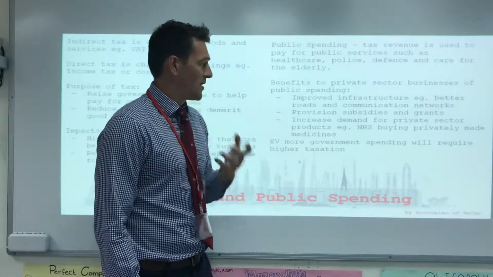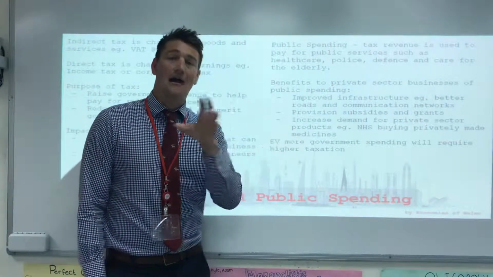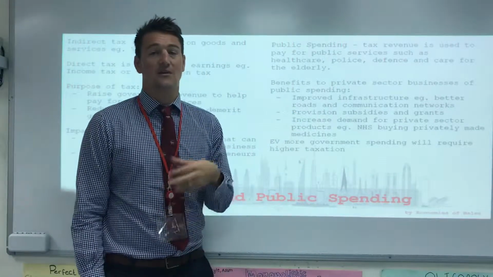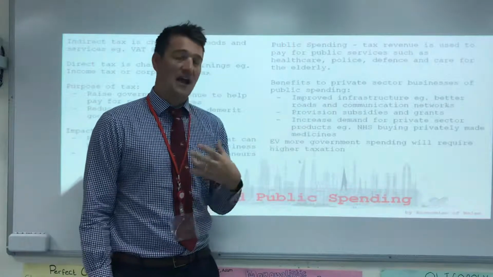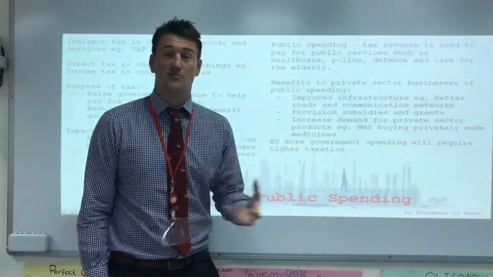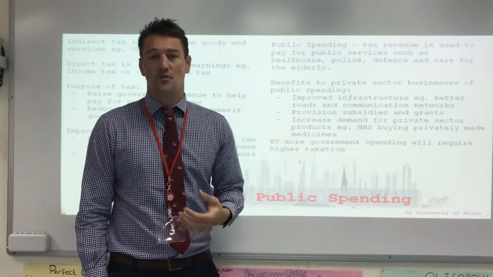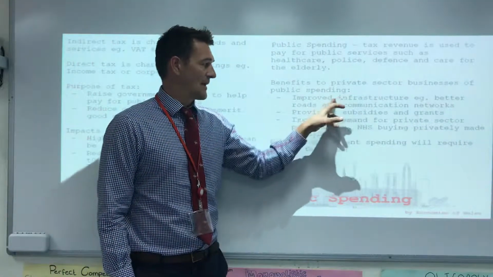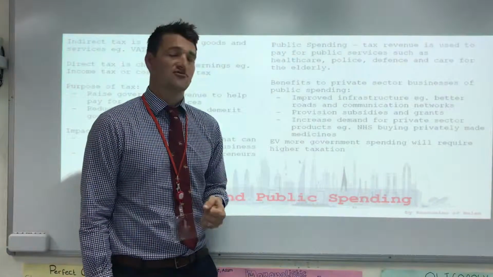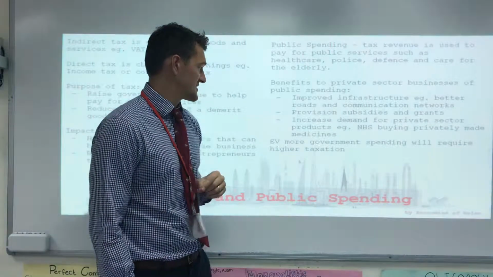Benefits to the private sector of public spending. Okay, so we've got to think to ourselves, it's unusual for students to think about this, but how the government spending money, how will this actually benefit businesses? Well, essentially, they will be spending money on roads and communication networks, and we call that infrastructure, how developed somewhere is. Now, if there's better roads, that will lower the cost of production of businesses being able to distribute their products easily. If there's better communication networks, they'll be able to maybe access international markets using the internet. So infrastructure is how developed the country is, and it's a real advantage to businesses if there's superior infrastructure. So if there's a lot of government spending, they'll be spending on infrastructure, which is good for businesses.